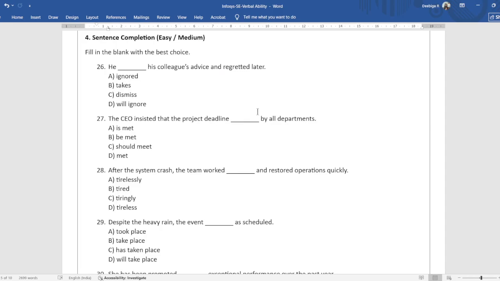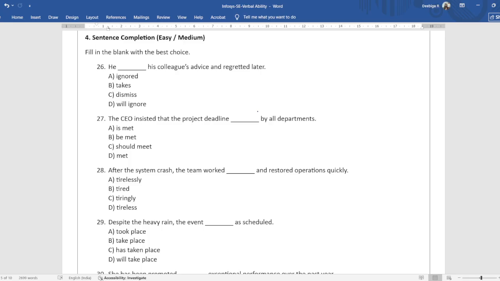Okay, so here I'm talking about the sentence completion part. He dash his colleague's advice and regretted later. You will mostly complete the sentence by entering the verb. You regret something when you don't take something into consideration. So when you ignore it, if you had taken it, you would not have regretted. So the correct answer is ignore.